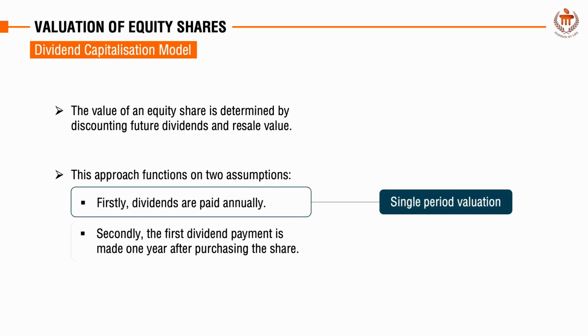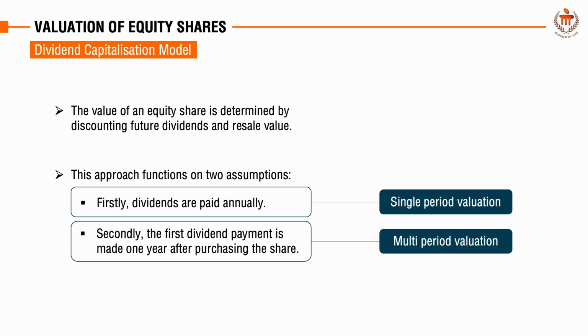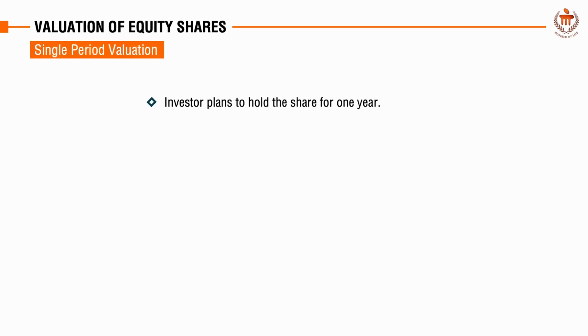This method provides for two types of calculations. One is single period valuation and second is multi-period valuation. Let us take up each of these methods now. First is single period valuation. This model is used when an investor plans to hold the share for 1 year.